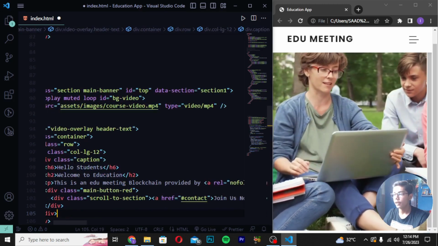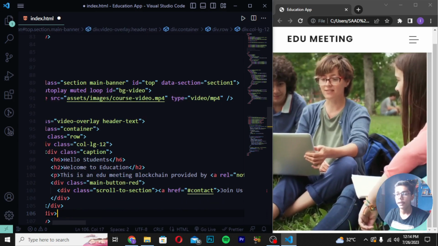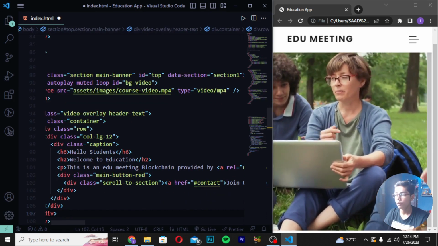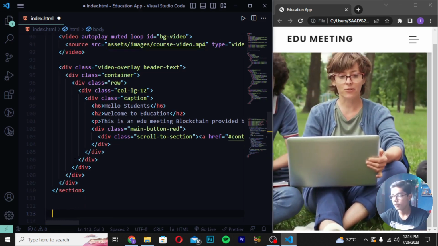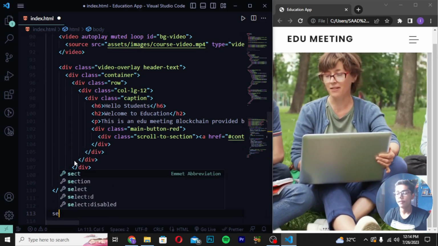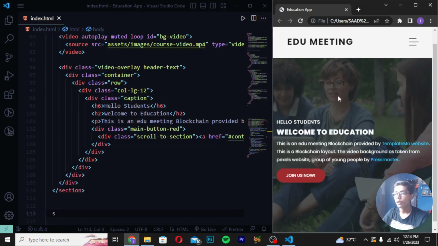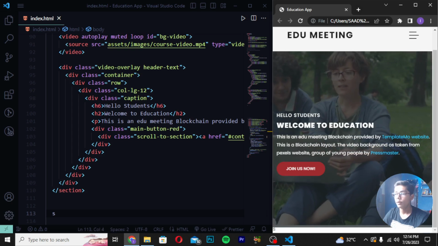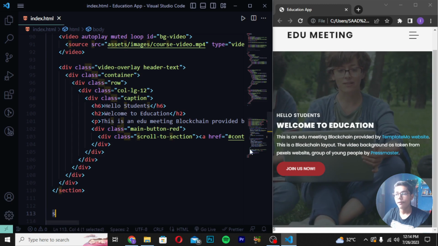with this column. And now when you've just done with this, just you have to directly move after the three divs. You can see these are the three divs 4, 5, 6, and this is the section tag. So I will be moving down after this close section tag here, and then I will be creating an again section. But remember, first of all, check it is working. So now you can see we are getting hello students, welcome to education, and we are getting a join us button and all the text which we have written at the front of our video.